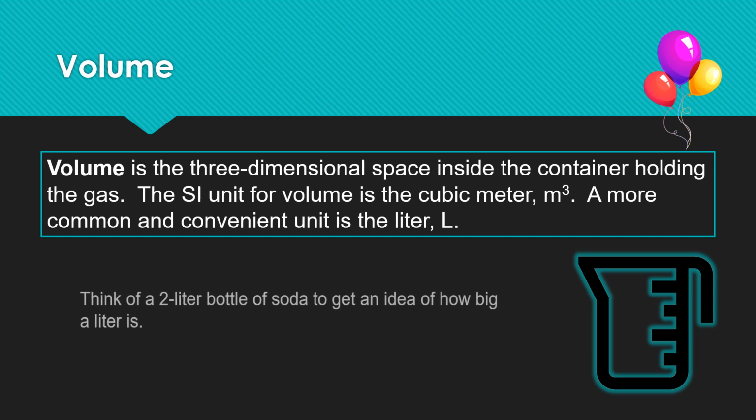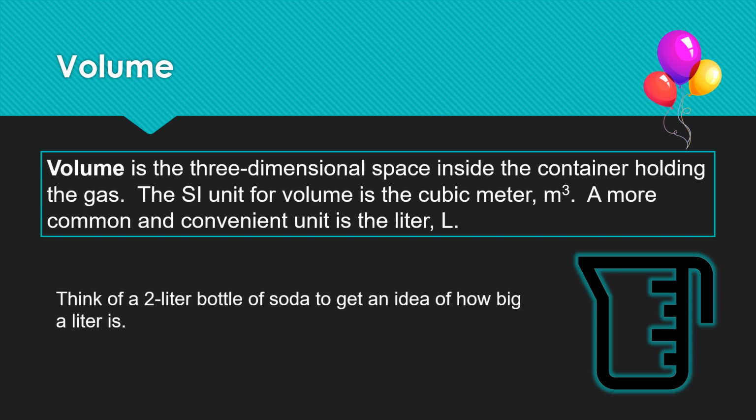You can get an idea about the size of a liter from soda bottles. There are 1 liter bottles. If we remove all the liquid inside and close the bottle, the bottle contains 1 liter of gas. So you can get an idea about the size of the volume.